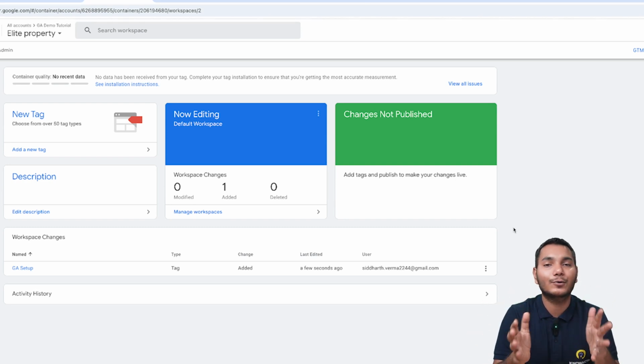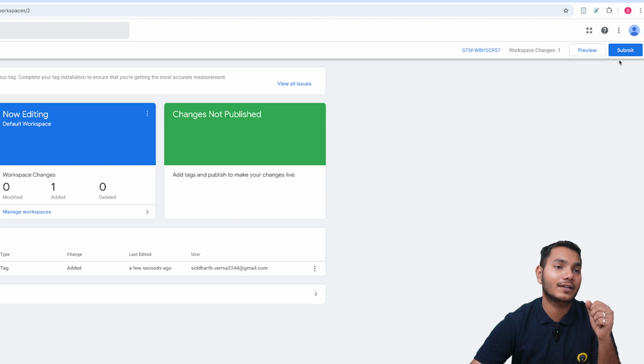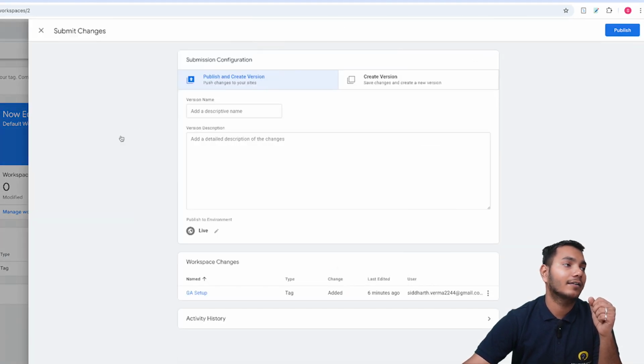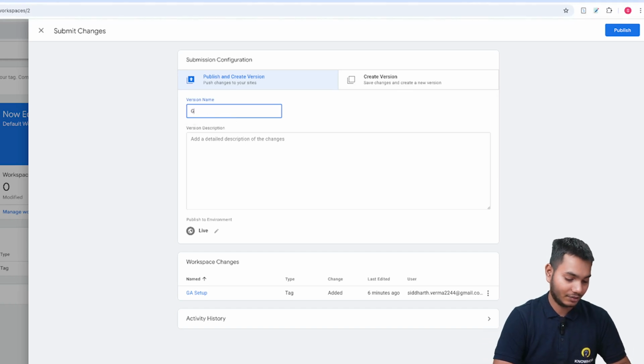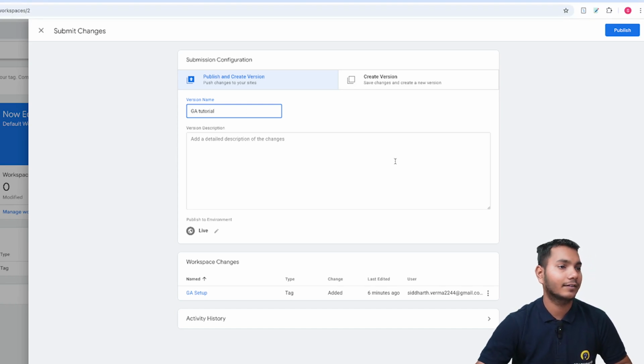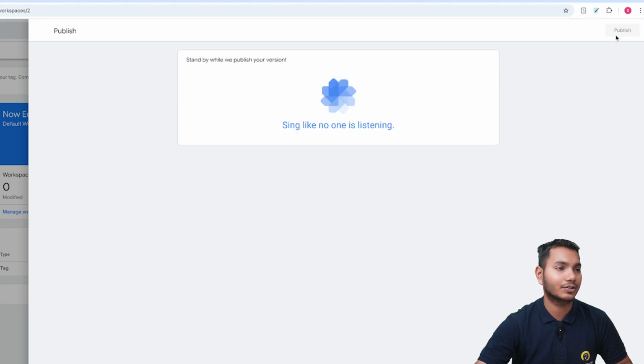now as we know that our website has been properly connected with our Google Analytics, I'll click on the submit button, and then it will ask for a version name. So we'll give it GA tutorial, right? And then I'll click on publish.